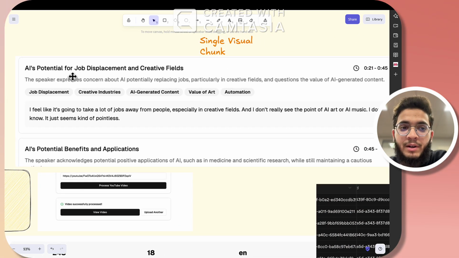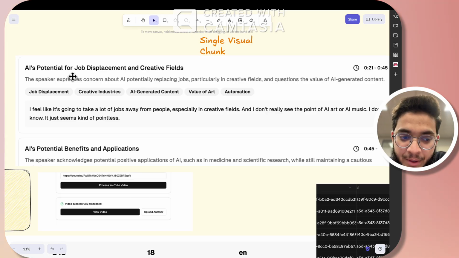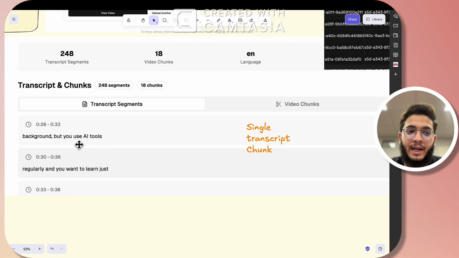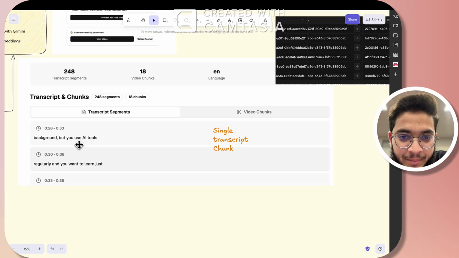This is one format of how a single video chunk will look. Gemini will return the title of the specific chunk, or what is there in that time frame, and some tags of related topics in that specific time frame. And we have the transcript segment as well, so basically the timestamps or chapters of that video.